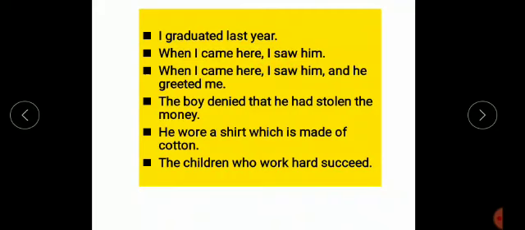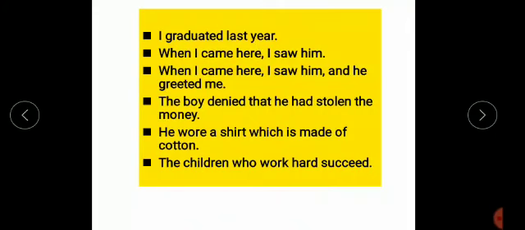But in the third sentence, "When I came here, I saw him, and he greeted me," there is a first part, a second part, and a third part. So children, these meaningful groups of words that form a part of a sentence, having a subject and one finite verb, are called clauses.